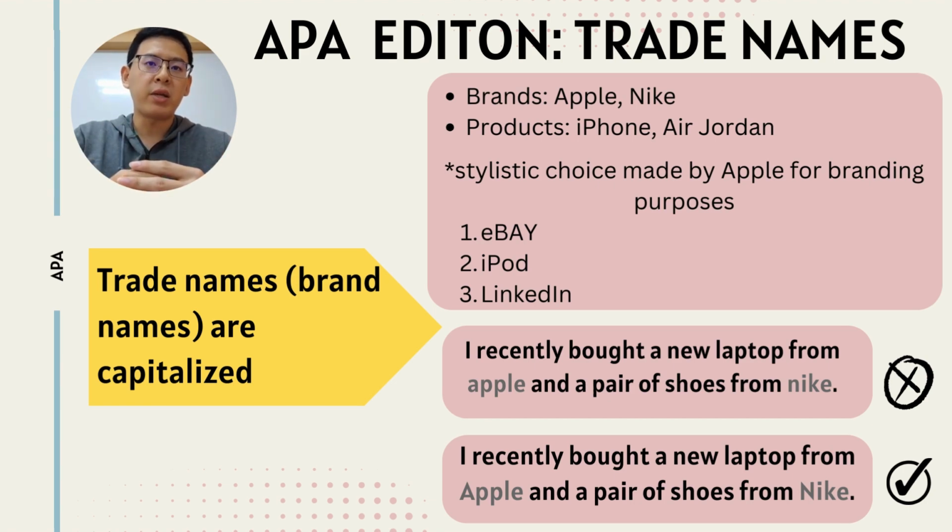Let's look at the incorrect sentence. I recently bought a new laptop from Apple and a pair of shoes from Nike. This is incorrect because, remember, Apple and Nike are trade names and they must be capitalized.